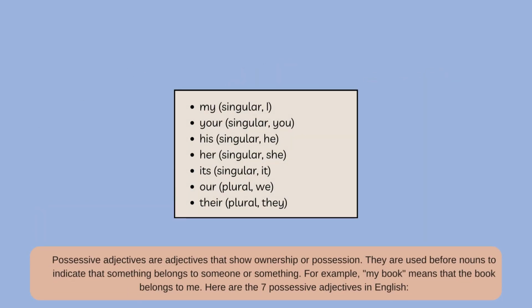Possessive adjectives are adjectives that show ownership or possession. They are used before nouns to indicate that something belongs to someone or something. For example, my book means that the book belongs to me. Here are the 7 possessive adjectives in English: my, your, his, her, its, our, their.